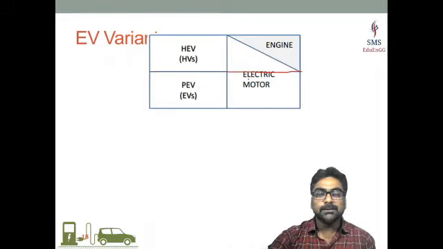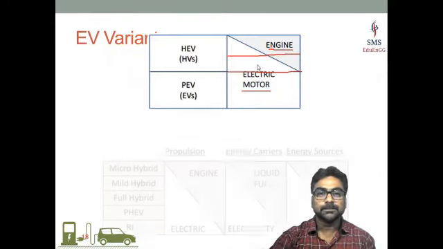A pure electric vehicle will have only electric motor, but at the same time hybrid electric vehicle will have the combination of internal combustion engine and the electric motor. So the types will vary, depending on the proportion between this internal combustion engine and the electric motor.